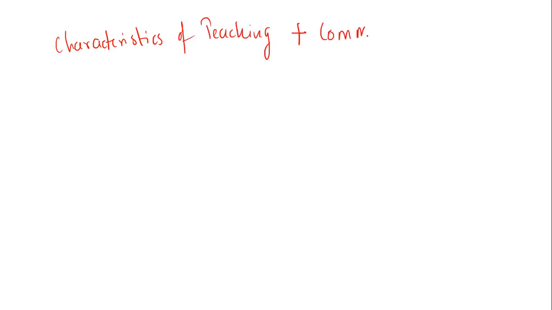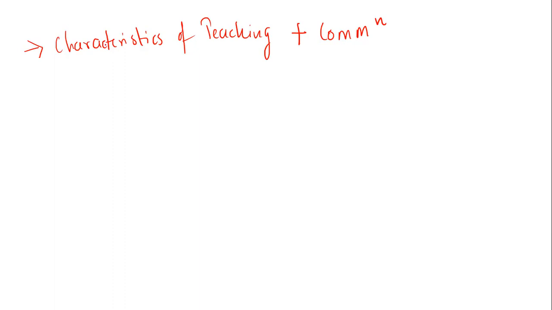Coming to teaching aptitude, there was a question based on the characteristics of teaching. As you all know, and it has been very clearly informed to you, teaching and communication, these two units are integrated, and based on these two units you are getting questions. So be careful when you are answering the question: what aspect of the question has been asked, what exactly the question has told. Based on that, you have to clearly read the question and then come to the specific answer. That was being seen over here.